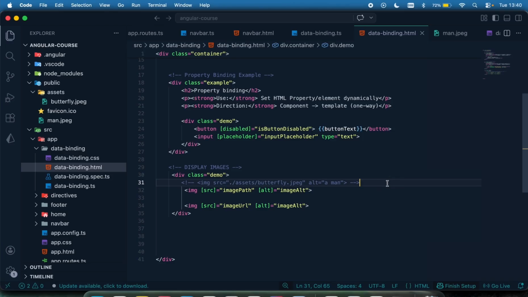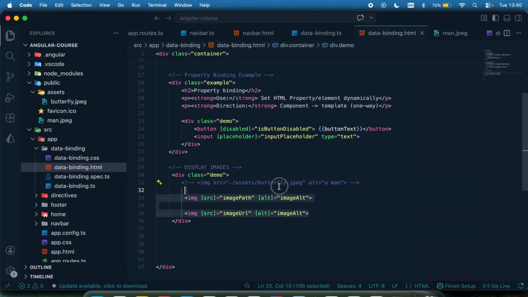Can I use the property binding alternative, which is this one, or you can use the old traditional way, which is what you have right here. So either of them is perfectly fine. Yeah, see you in the next lecture, which will be talking about event binding.